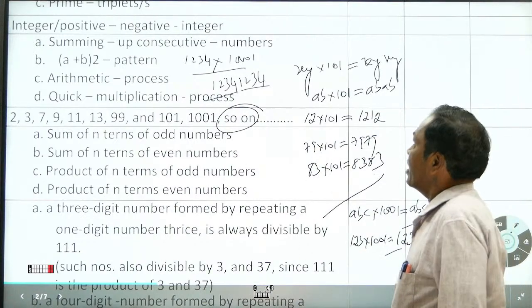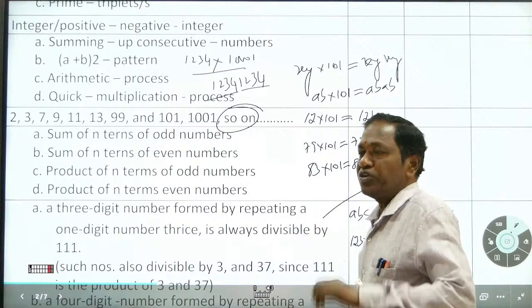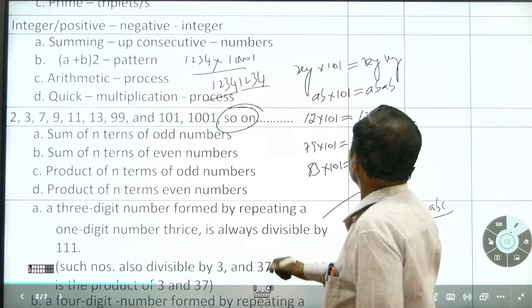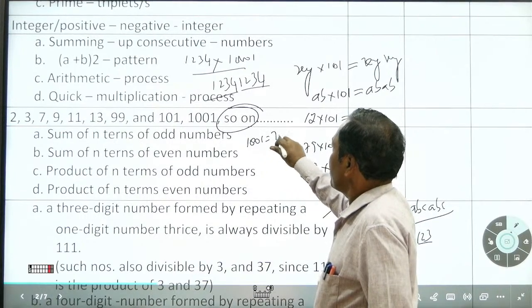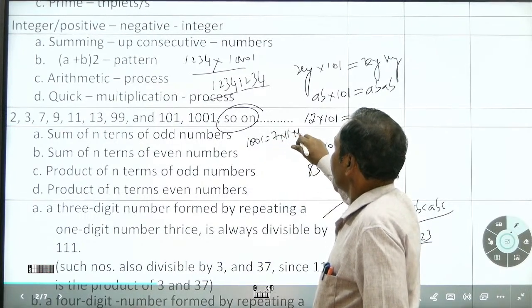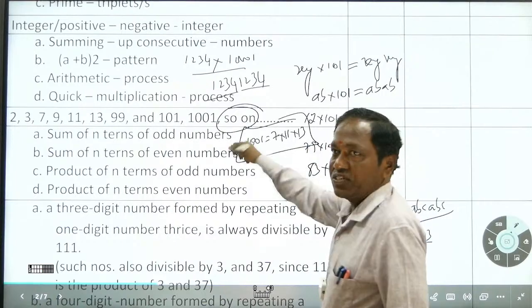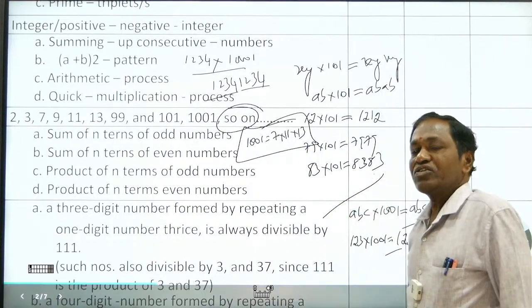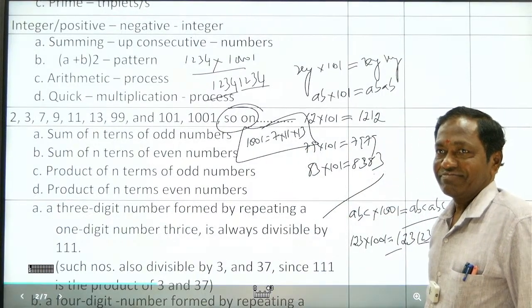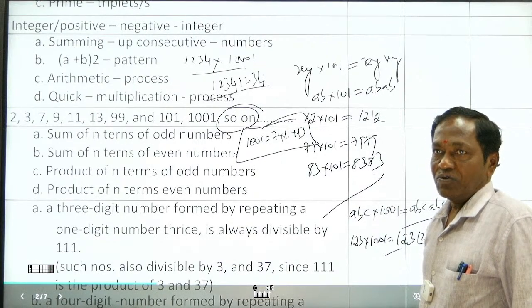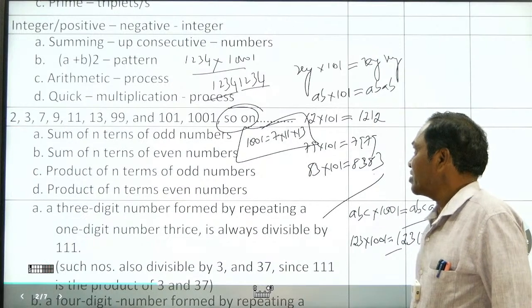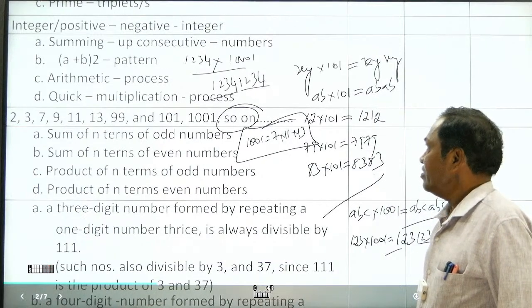Again, 1001 has a unique property. What is the unique property of 1001? It is a product of 7 into 11 into 13. Very essential. These are the areas where questions are asked. 1001 is referred to as the product of 7 into 11 into 13.